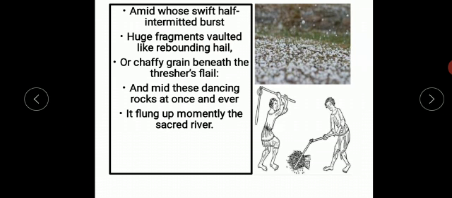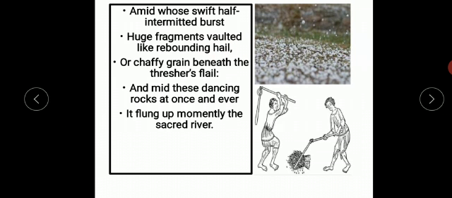And then the poet compares this process of jumping rocks with two different images. In the first image, the poet compares this with rebounding hail. Hail means ole, okay? He compares it with hail in the storm, which hits the ground and then goes in different directions. So first he compares these rocks with hail, as you can see right now on your screen.